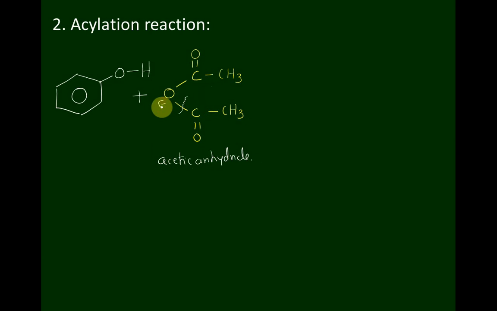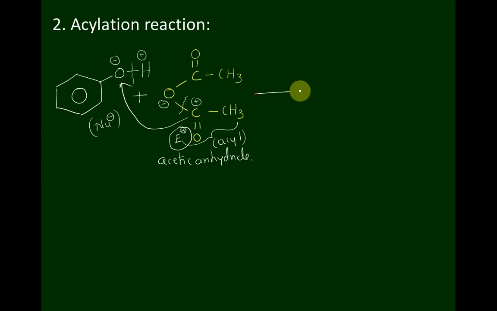Here if one part carries a negative charge, the other automatically carries a positive charge. Therefore this bond breaks, and this group directly attacks. This group is called the acyl group. So the acyl group acts as an electrophile, and the phenoxide part acts as a nucleophile. Therefore, these reactions are called electrophilic substitution reactions, in presence of pyridine. We get phenyl acetate ester.